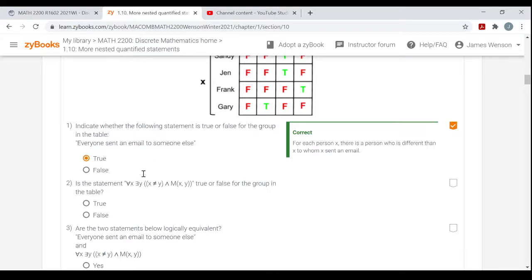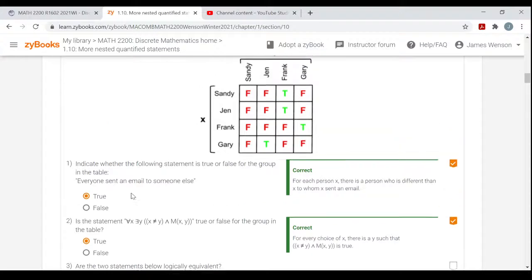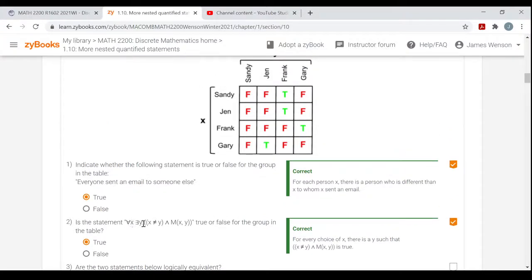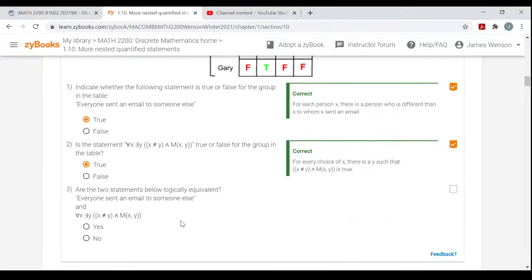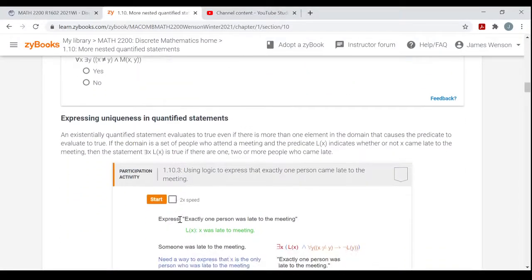So they mean the same thing, they'll both have the same truth value. Right, and again, you can go through the different names and plug in different names for the variables and see that for every value of x, when x is Sandy, you'll find a y such that these are both true. When x is Jen, you'll find a person in there where both of these are true. And Frank and Gary, right? All right, and again, I'll leave you to the last one.